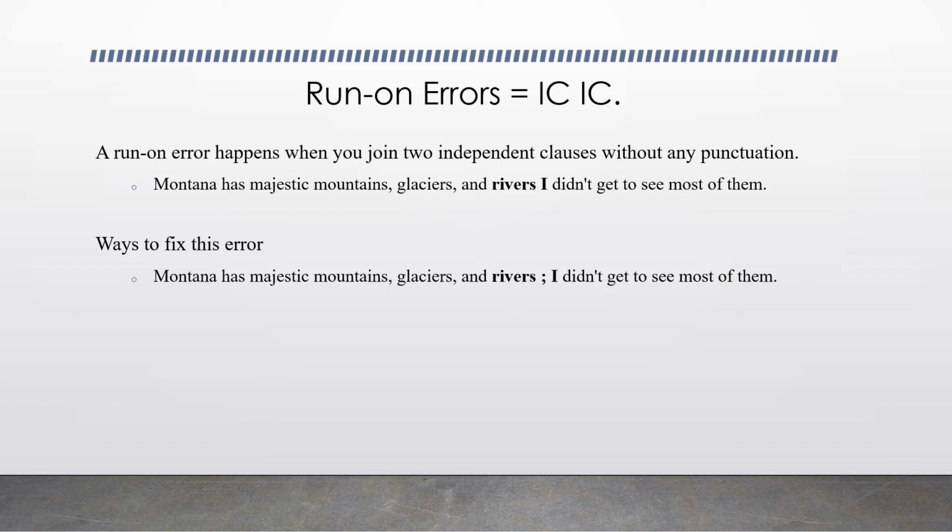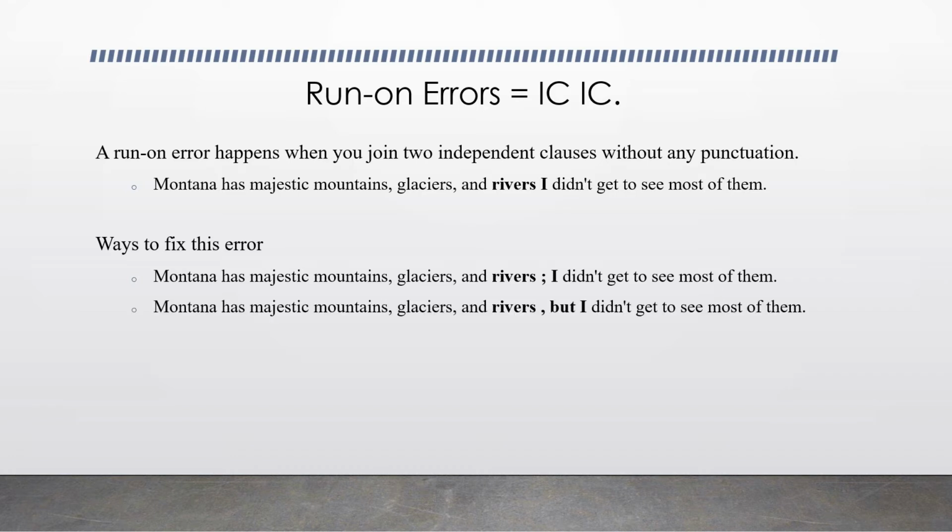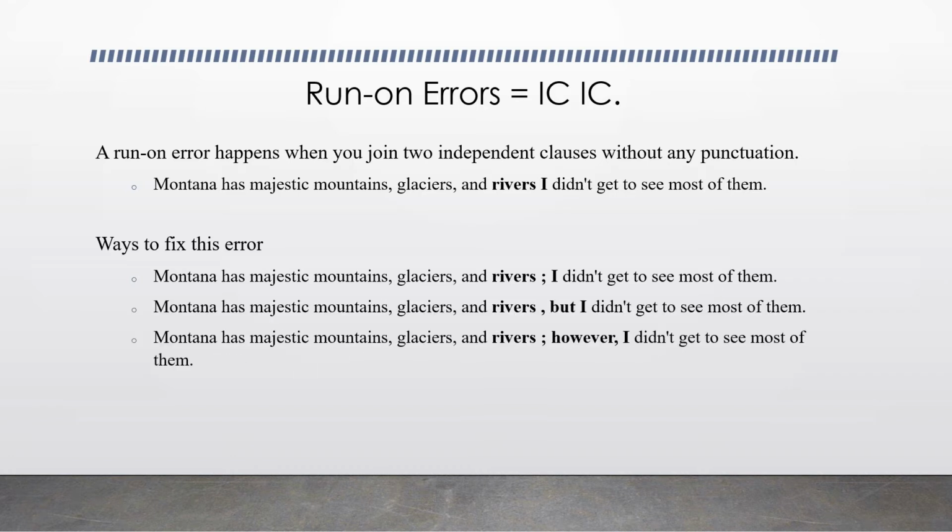One way is to put a semicolon between 2 independent clauses, or to put a comma and FANBOYS, or to put a semicolon, a transition, and a comma. If you remember, these are the ways to punctuate 2 independent clauses.